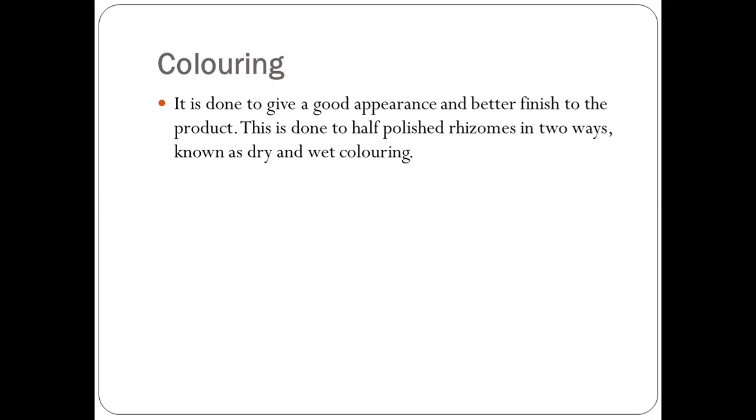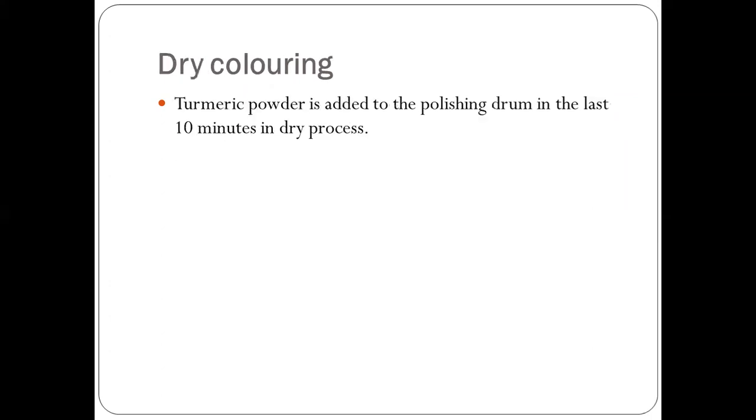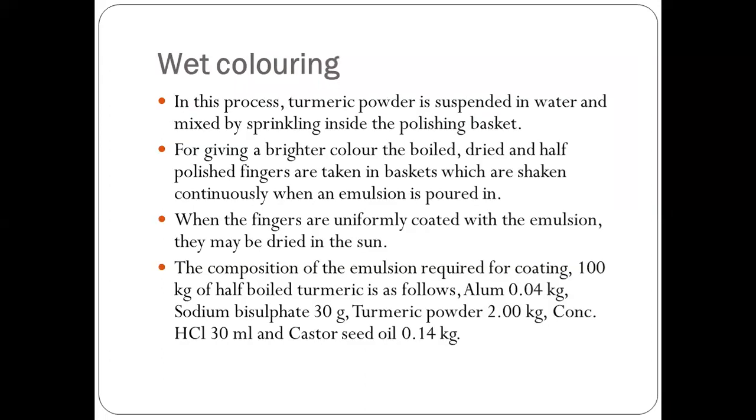So this is done in two ways. First is dry coloring and second is wet coloring. In dry coloring, turmeric powder is added to the polishing drum in the last 10 minutes of the dry process. Whereas in wet coloring, turmeric powder is suspended in water and mixed by sprinkling inside the polishing basket. So in wet coloring, we use water.